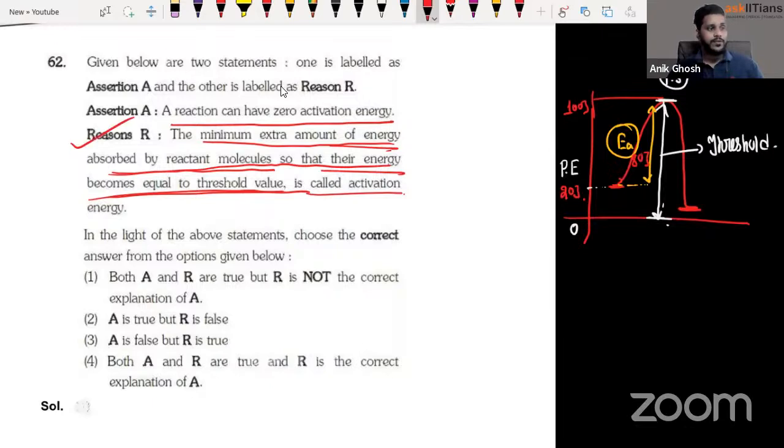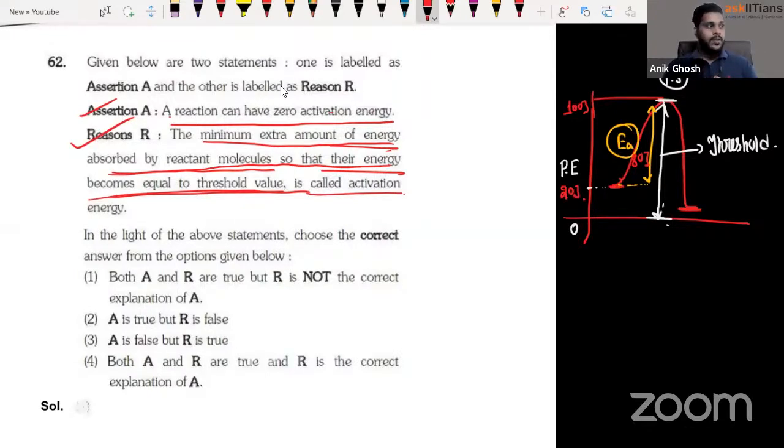So the reason is correct. What was the assertion? A reaction can have a zero activation energy. That is also right, because the activation energy depends on the temperature, right? So let's say the room temperature is such that the reactant is already at the activation energy. So what would happen, guys? It would react right away. There are tons of molecules out there that are reacting every single moment at room temperature, right? So it is like that only.